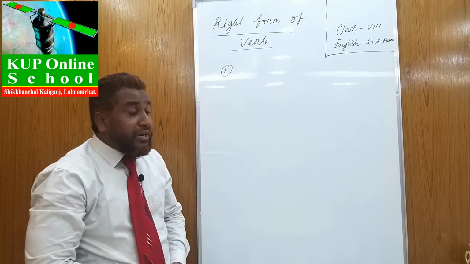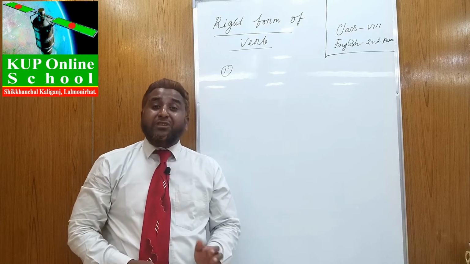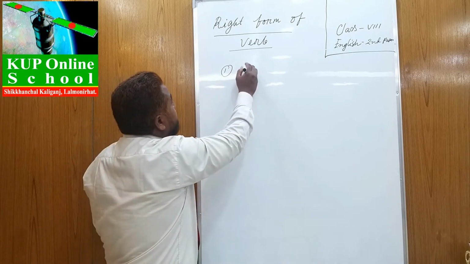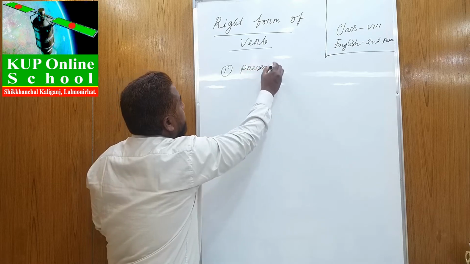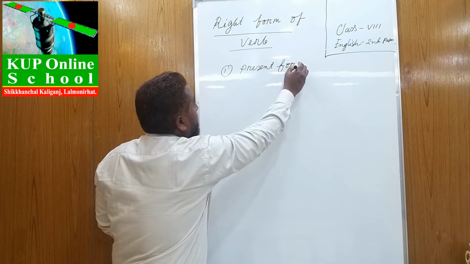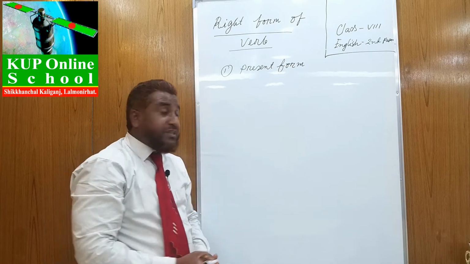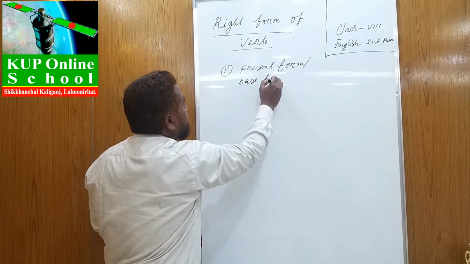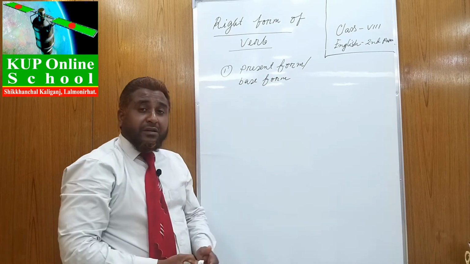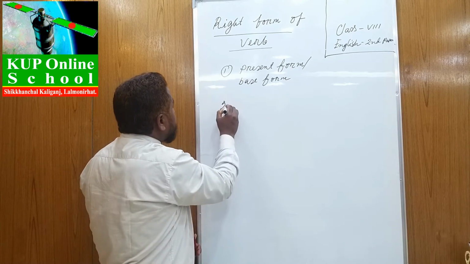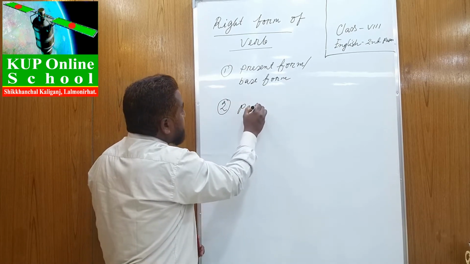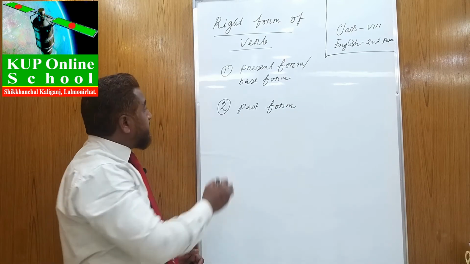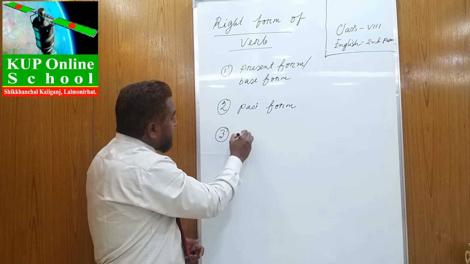Okay, dear learners, you know that there are 5 forms of verb. Number 1, present form. You can say it base form also, present form or base form. Number 2, past form. Number 3, past participle form.